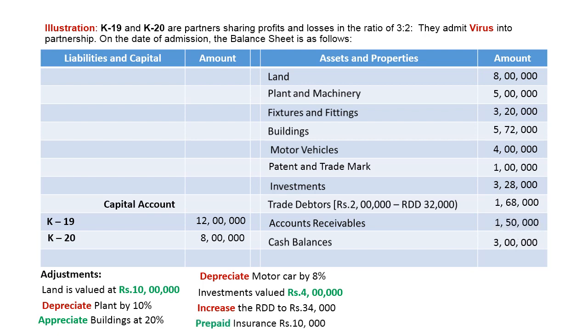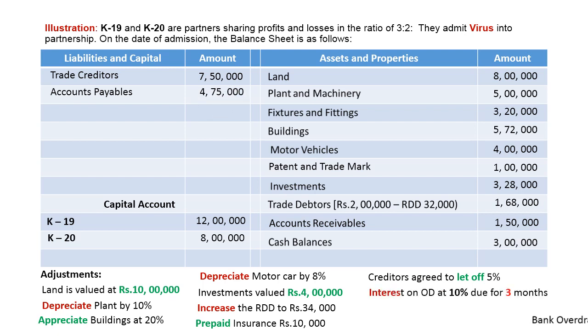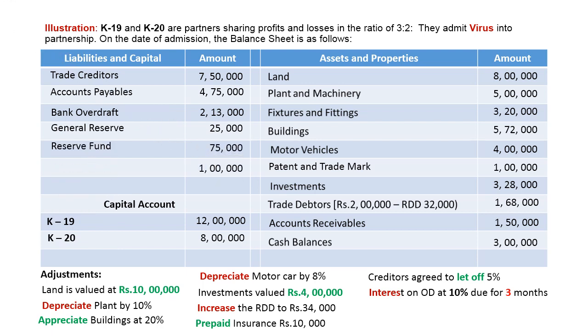Switch over to the liability side. Considering along with the adjustment, trade creditors has been recorded at rupees 7 lakh 50. Adjustment is creditors agreed to let off 5%. Accounts payable rupees 4 lakh 75. Bank overdraft is recorded as rupees 2 lakh 13,000, having a rider on interest on OD 10% due for 3 months. General reserve is 25,000. 75,000 goes for reserve fund. 1 lakh is dedicated for profit and loss account.